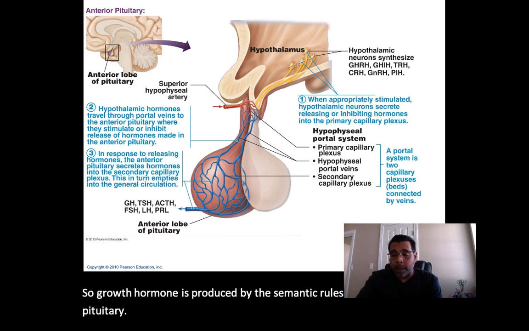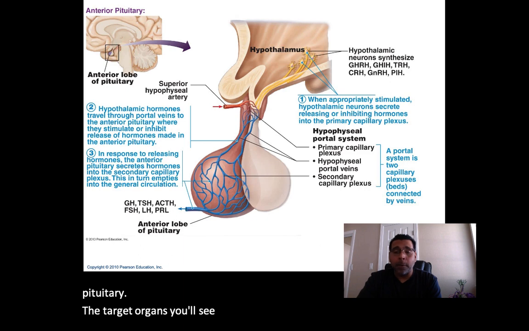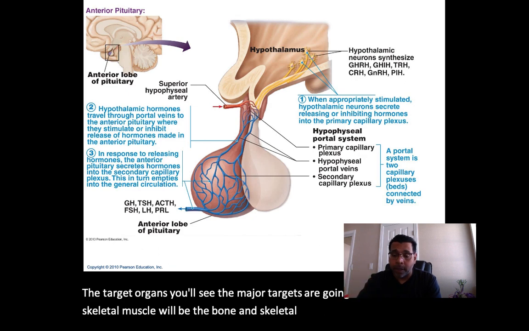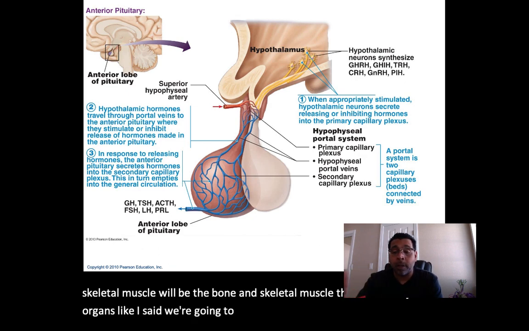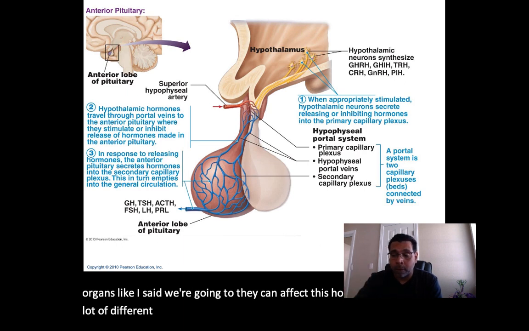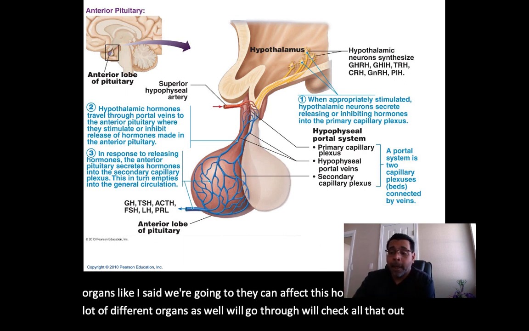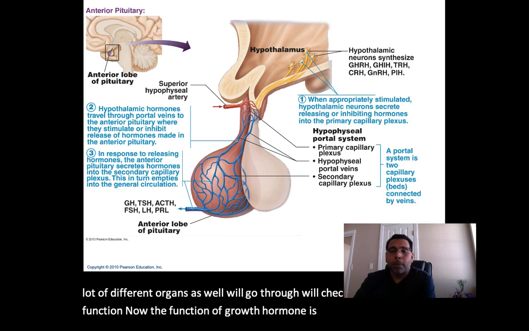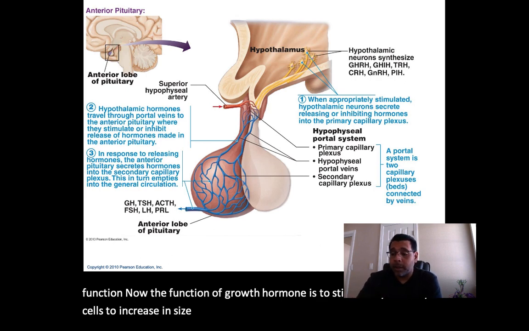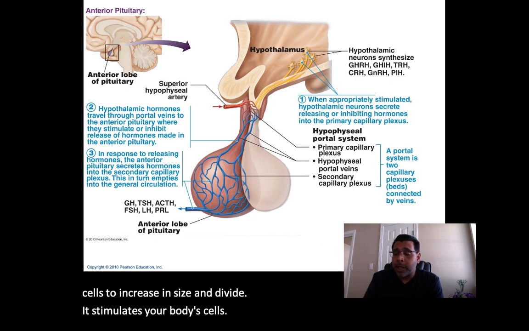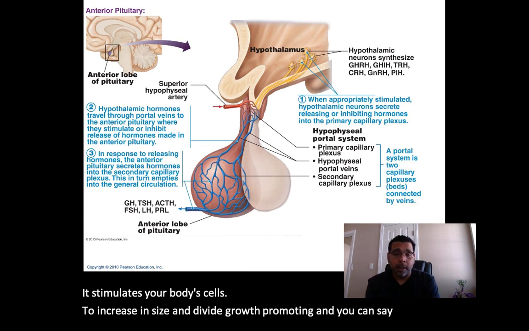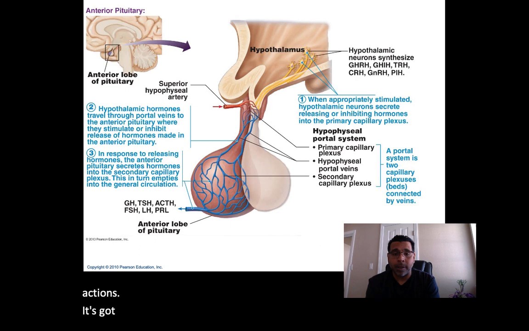The target organs, you'll see the major targets are going to be the bone and skeletal muscle. These are the major organs, like I said. However, we're going to see this hormone can affect a lot of different organs as well. We'll go through and check all that out. The function of growth hormone is to stimulate your body's cells to increase in size and divide. It has growth promoting and metabolic actions.